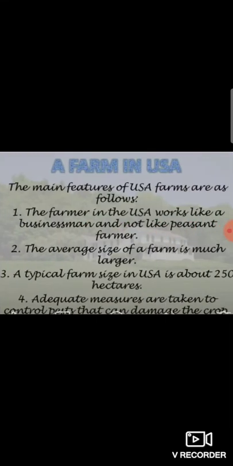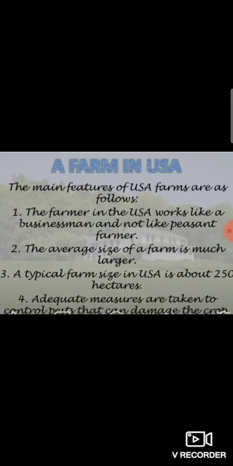Now, farming in USA. In the USA, the average size of farm is very large. Farming is mostly extensive type of farming in nature where most of the activities are done using machine. The average size of landholding is about 200 to 300 hectares. Production is done on the large scale and the farmers earn huge profit.